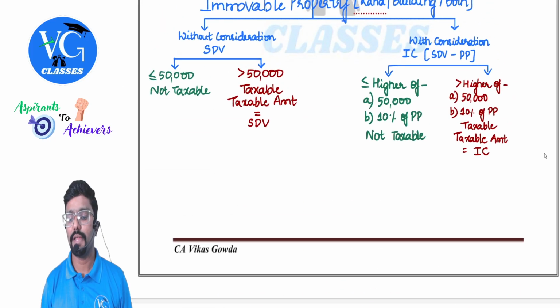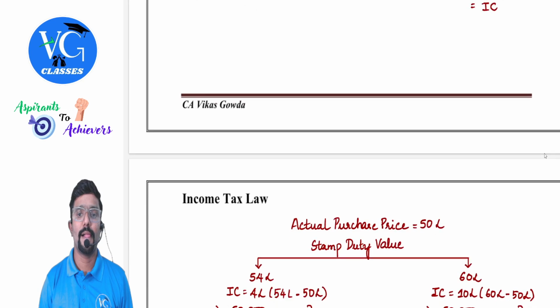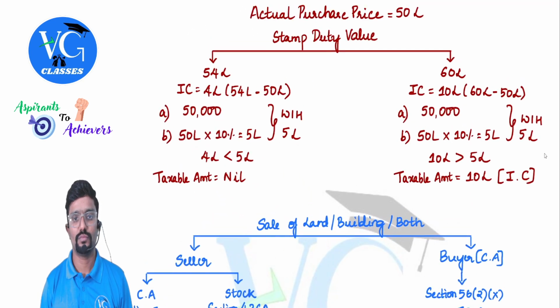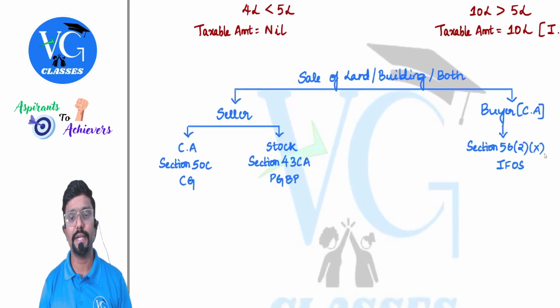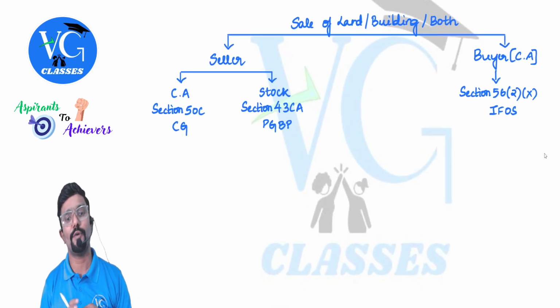You can just mention, refer example below for this. Then the last chart is with respect to connecting the provisions from the seller point of view and the buyer point of view.